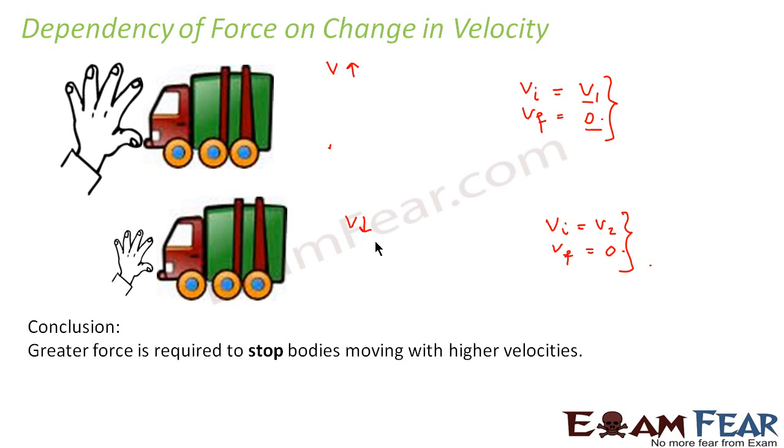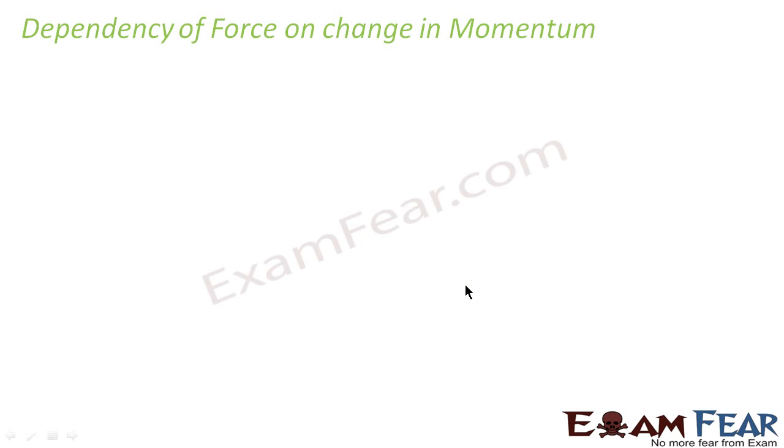So from the previous slide, we found that if velocity is constant, then force is directly proportional to mass. That means greater the mass, greater is the force applied. Similarly, if we say that the mass is constant, then force is directly proportional to the change in velocity. That is, greater the change in velocity, greater is the force to be applied. Once we know how force is dependent on mass and how it is dependent on velocity, we can find how force is dependent on momentum.